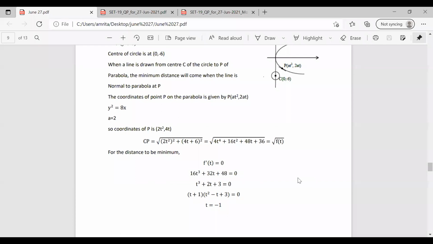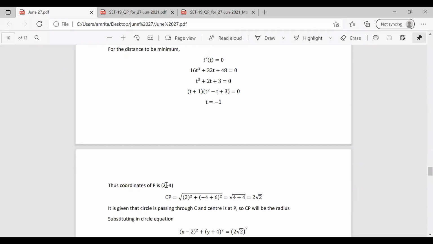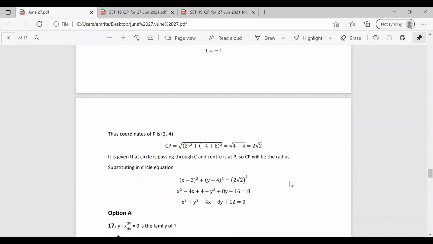Now substituting for t and finding the coordinates of P, the coordinates of P become 2, minus 4. Now we can find the distance CP, as we have the value of t as minus 1. So the distance CP becomes 2 root 2. And it is asked to find the equation of the circle which passes through C, with center at the point P, that is 2, minus 4. Now we can substitute this in the equation of the circle and rearrange. So it becomes (x minus 2) whole square plus (y plus 4) whole square equal to (2 root 2) whole square.